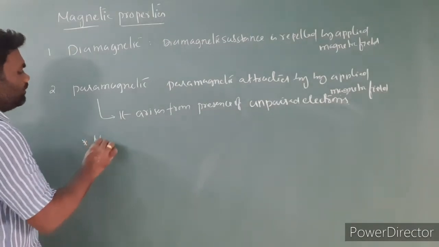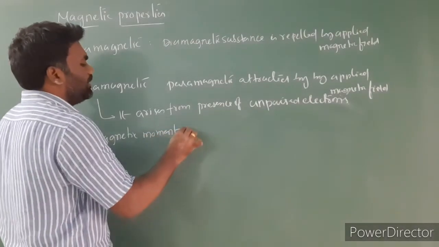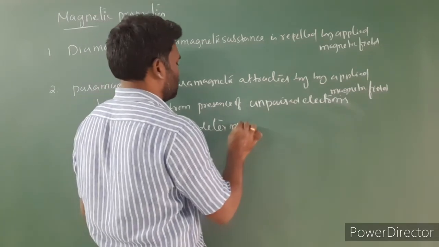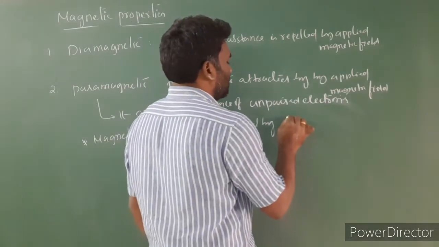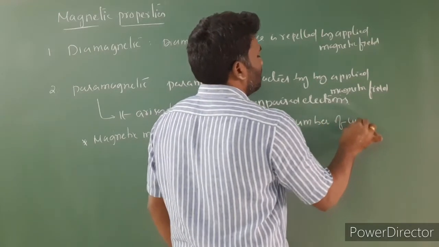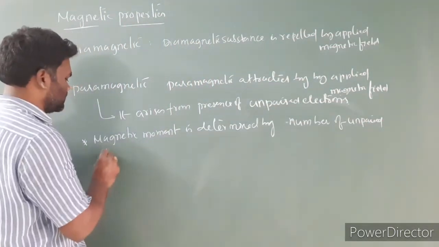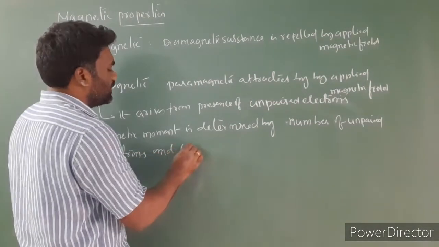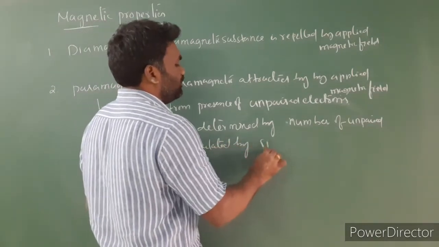Magnetic moment is determined by the number of unpaired electrons and calculated by the spin only formula.